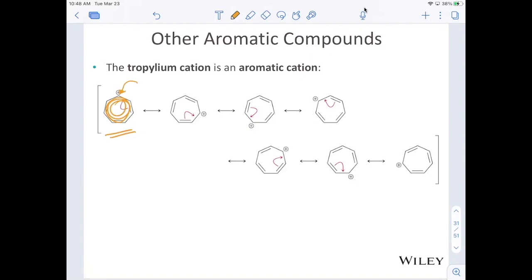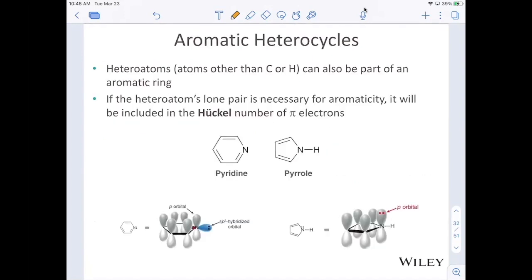And lastly, we can have heteroatoms in our aromatic compounds as well. For example, if we have nitrogen, remember nitrogen always has a lone pair. It turns out when nitrogen is sp2 hybridized, those electrons are out to the side in an sp2 hybridized orbital that's planar.